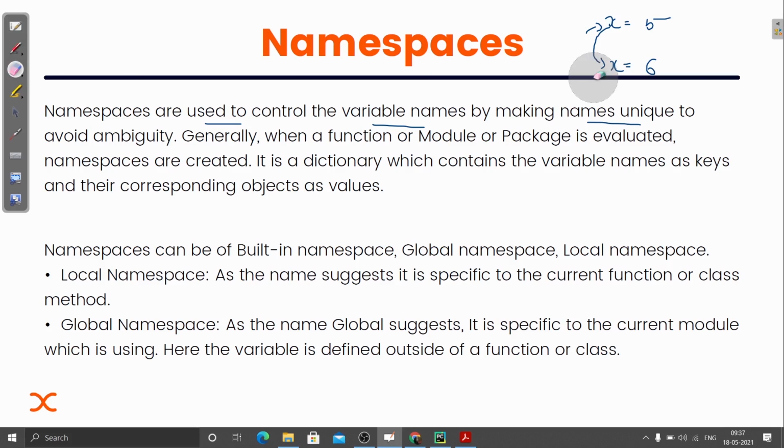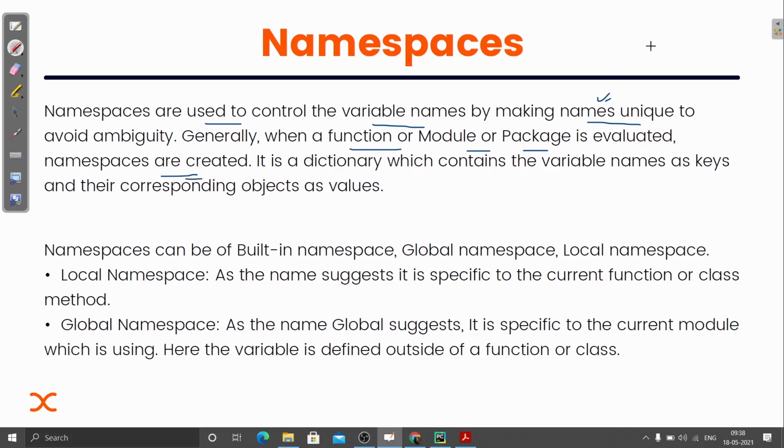So here comes the role of namespace, which actually defines the scope. It is like a scope only, and it is used to make names unique, to avoid ambiguity. Generally, when a function or module or package is evaluated, namespaces are created.